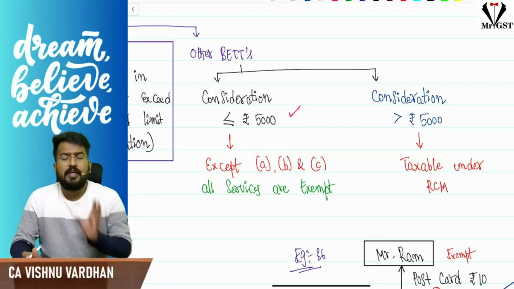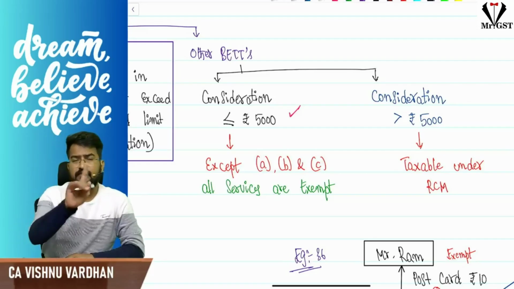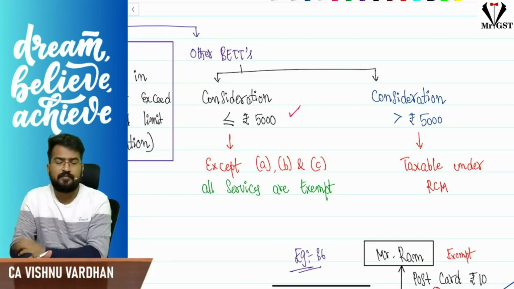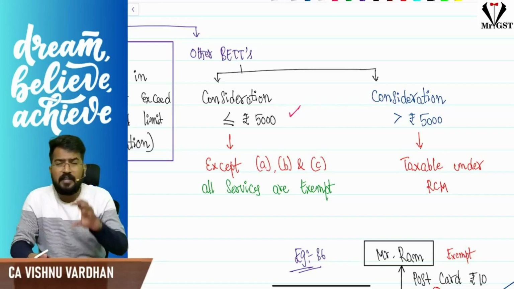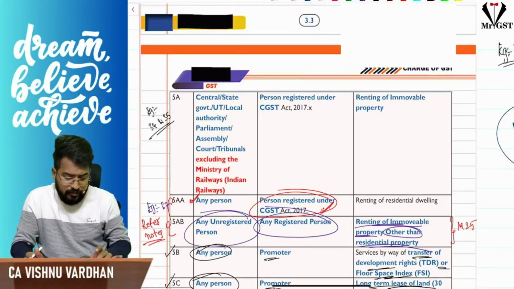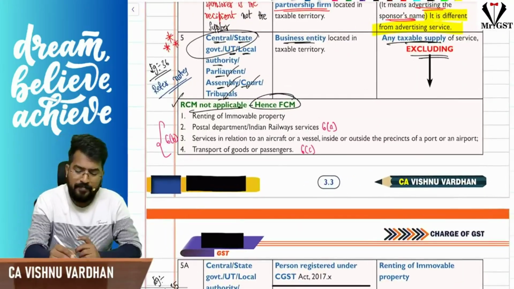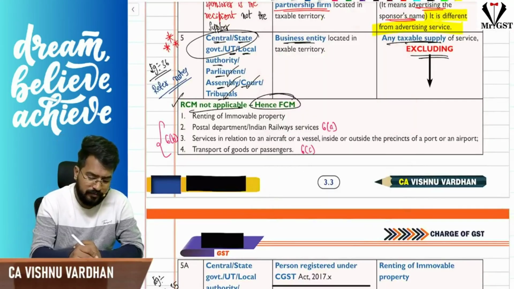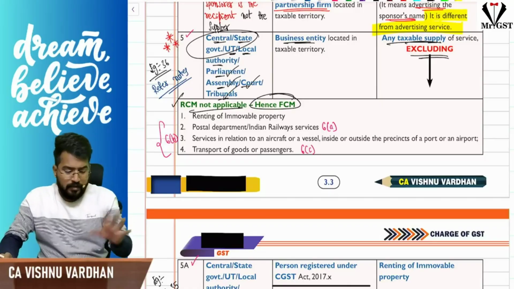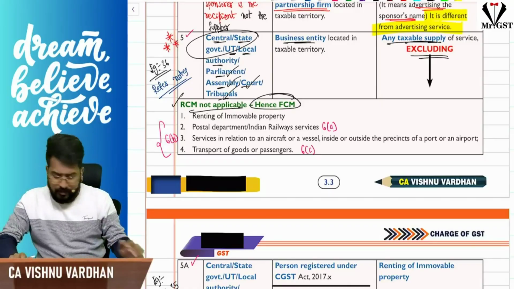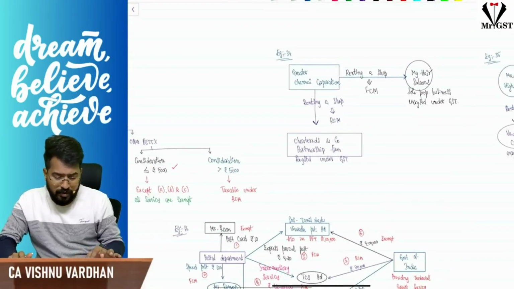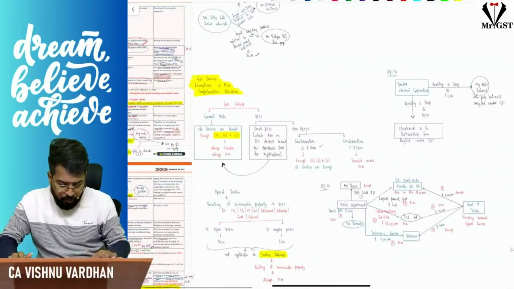Clear? In this entire discussion, there is one more special guest for us. That special guest is nothing but renting of immovable property. Combined reading of exemption entry number 5 and 5A. See here, renting of immovable property. Sir, renting of immovable property provided by the government,